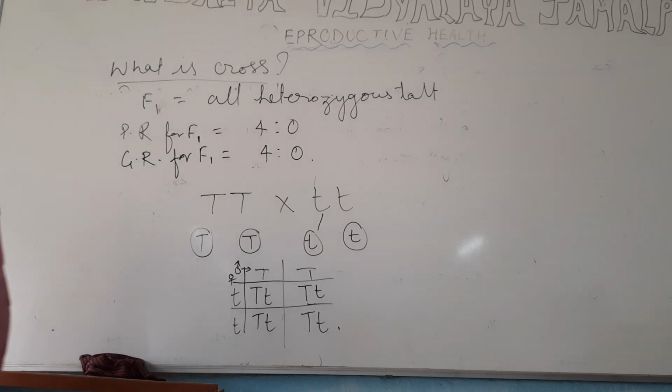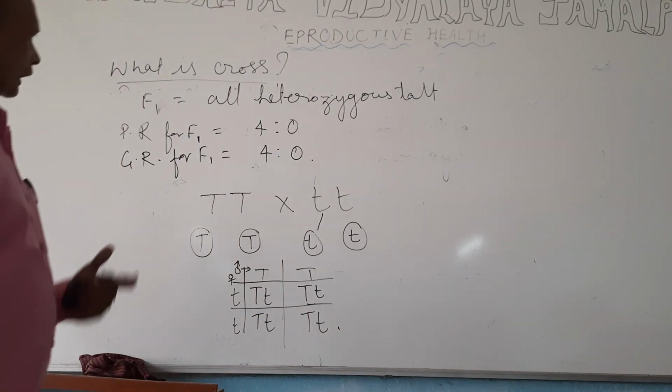PR and GR are same in case of F1 generation of monohybrid cross.